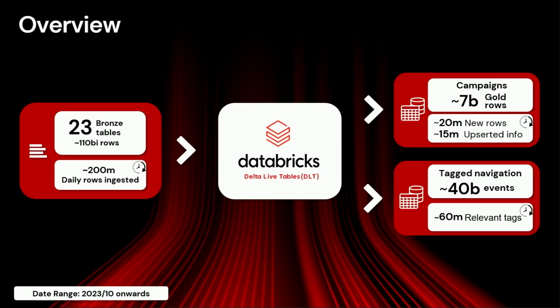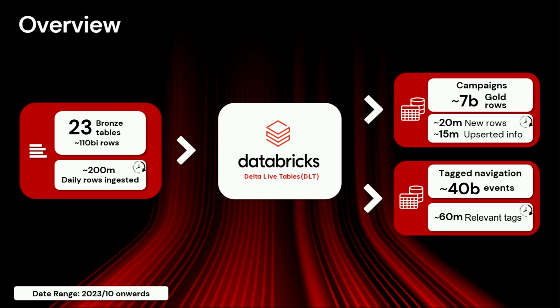So here is our overview of our DLT process. Basically, since October of 2023, we received 110 billion raw observations. Basically, 200 million new pieces of information every day.